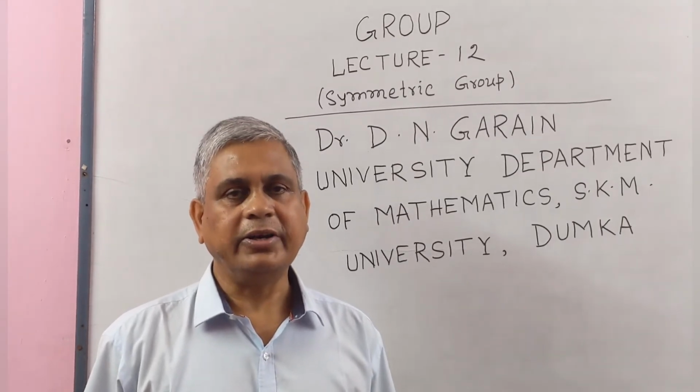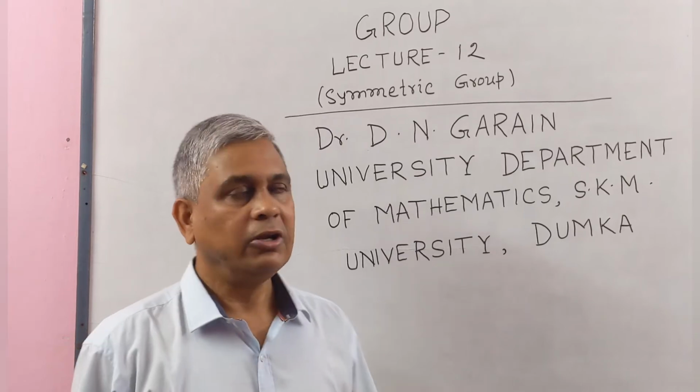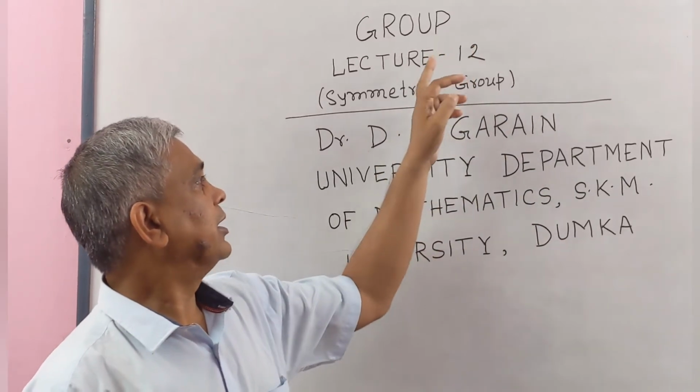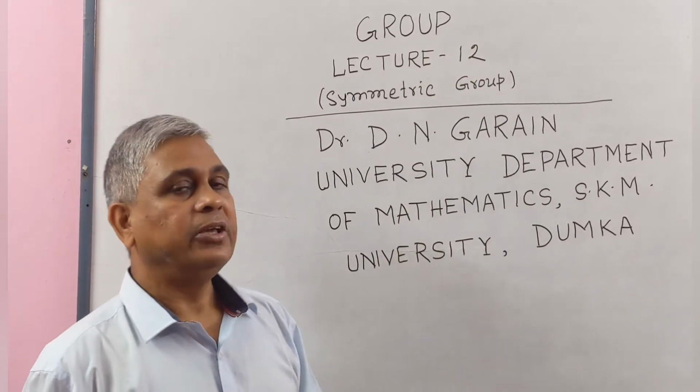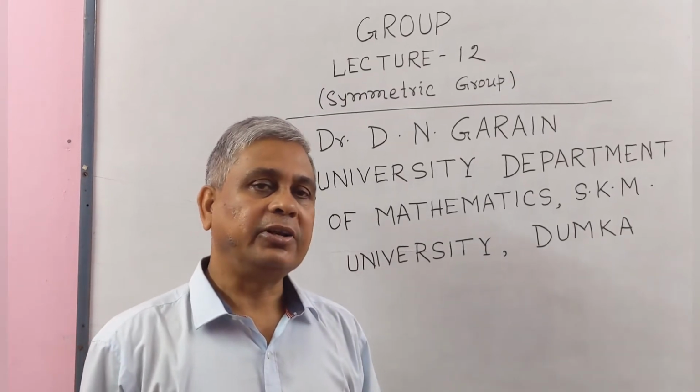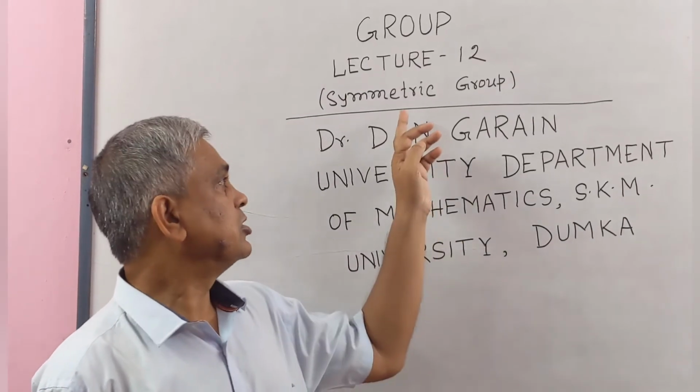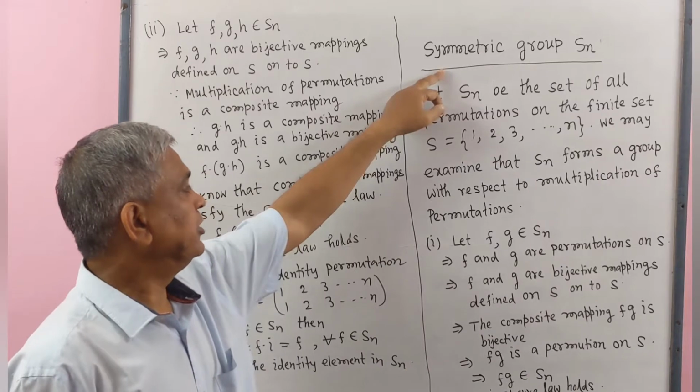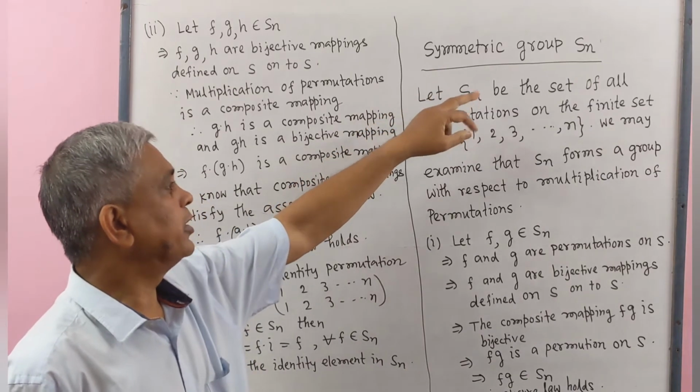Today I will deliver lecture on group, lecture number 12, in which I will discuss symmetric group. Now we define symmetric group Sn.